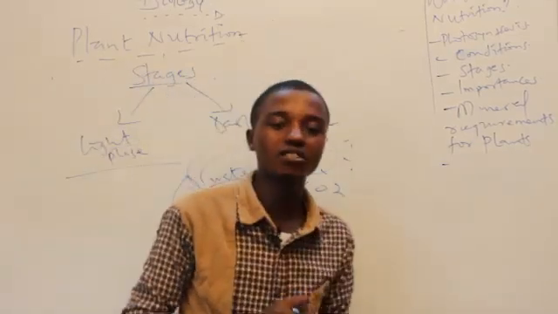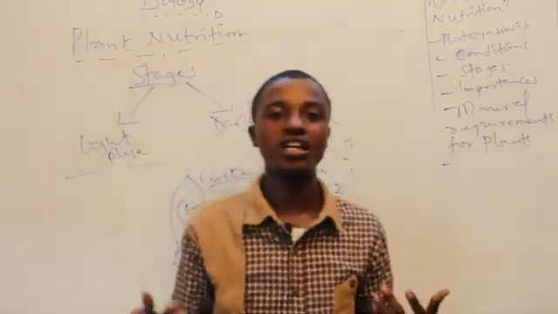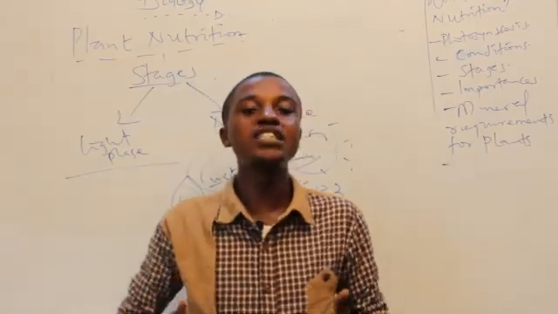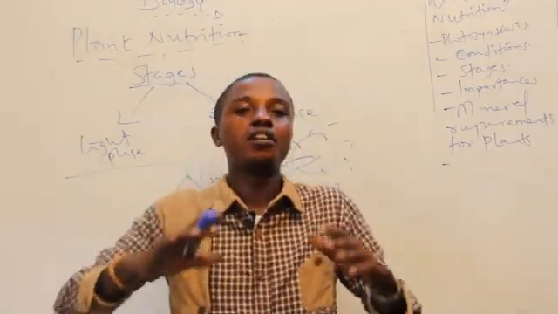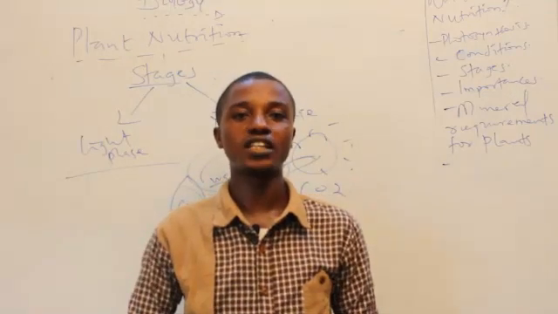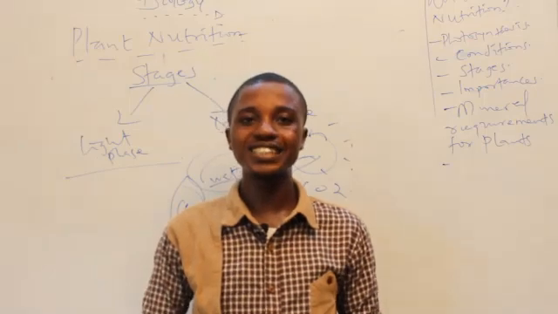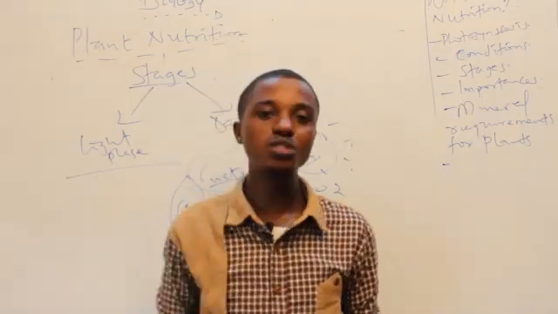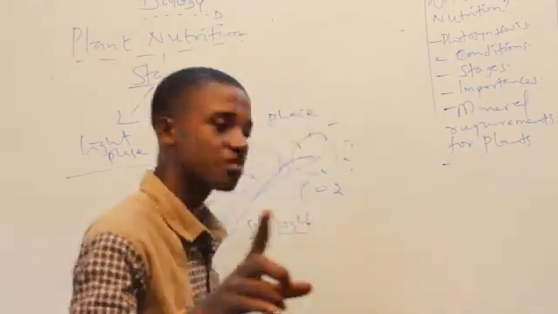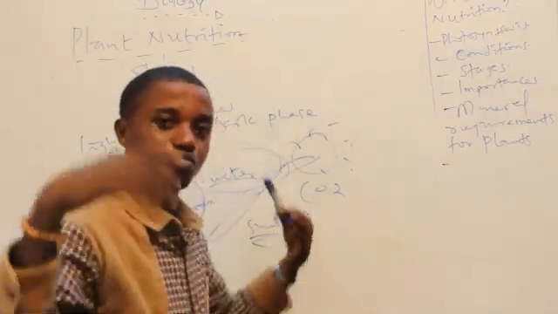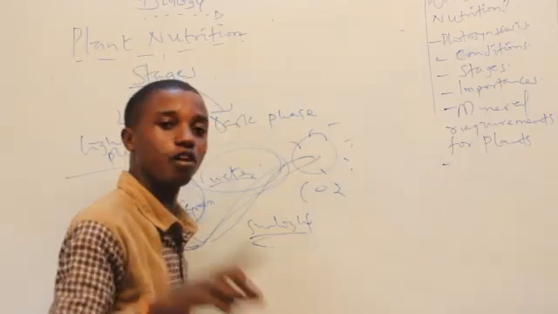In our previous class, I talked about breathing and respiration. Breathing is one of the processes of respiration. We breathe in oxygen and we bring out carbon dioxide. When humans bring out carbon dioxide, it is released into the atmosphere. An abundance of it becomes poisonous to man, poisonous to nature. So we thank God for plants.